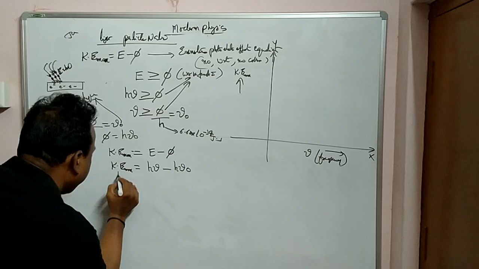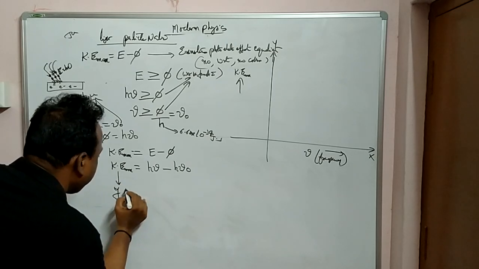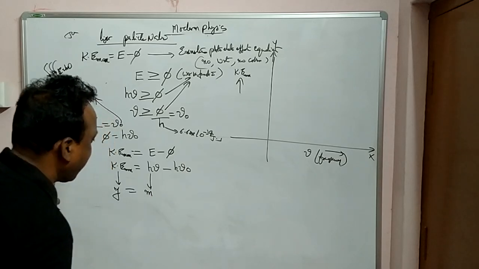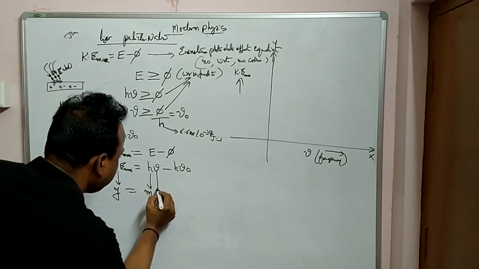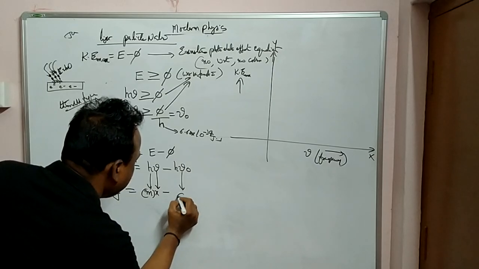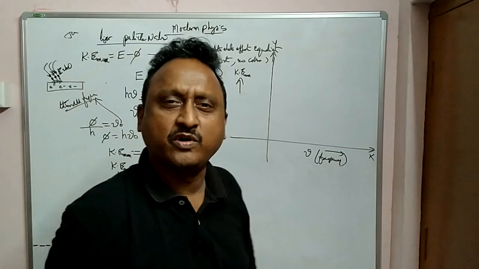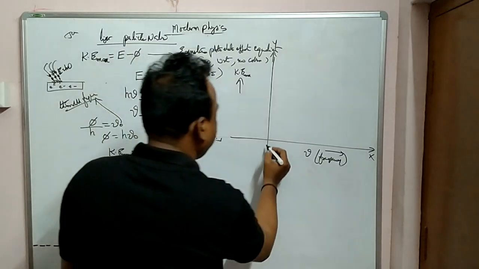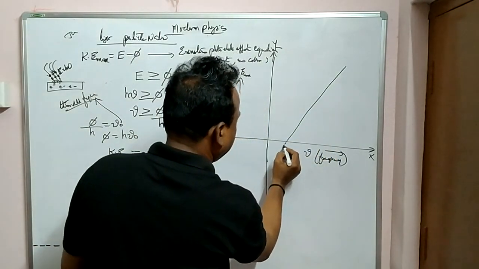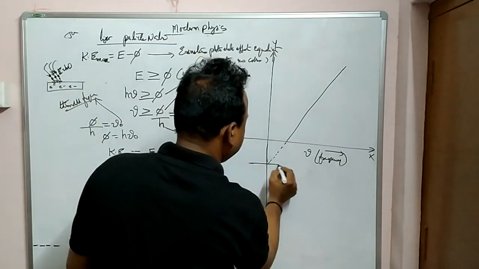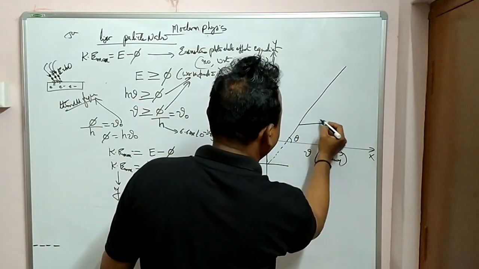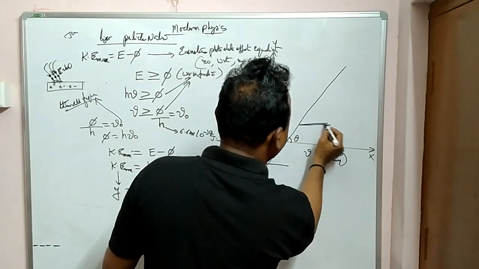Therefore, if you observe this equation, it is like y is equal to mx, this is x and this is c. So this is equal to an equation y is equal to mx minus c, with an intercept. So if you draw a graph, you can see this is the slope here. This one or this one, anything you can take as the slope.